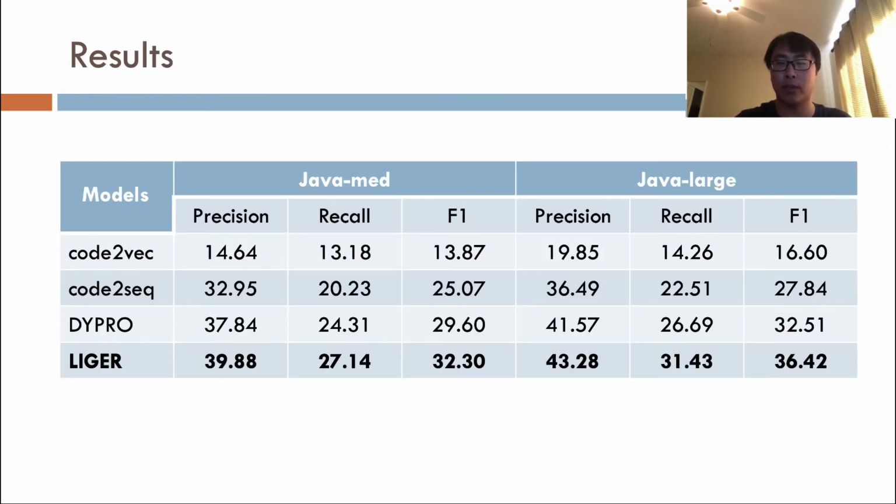Here are the results. Clearly, both models that use dynamic program features are more accurate than the static models. Especially, Liger is the most accurate model across all metrics by a reasonable margin.